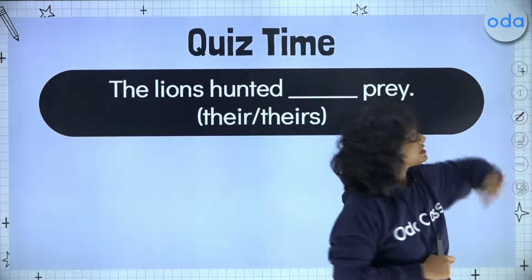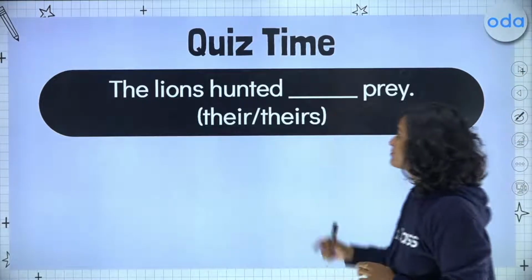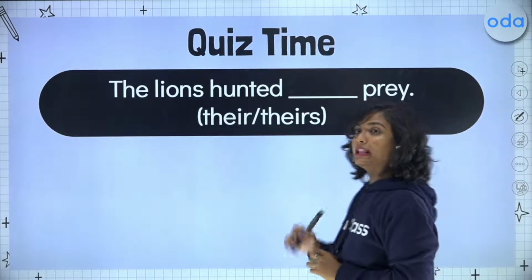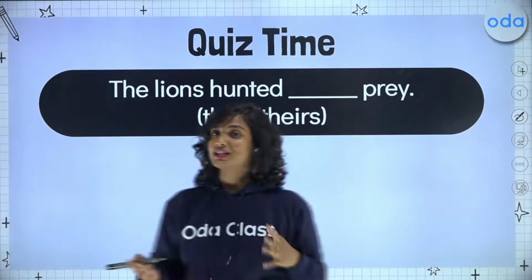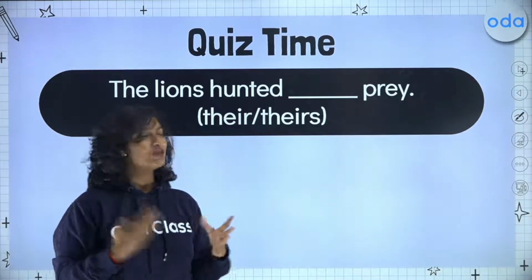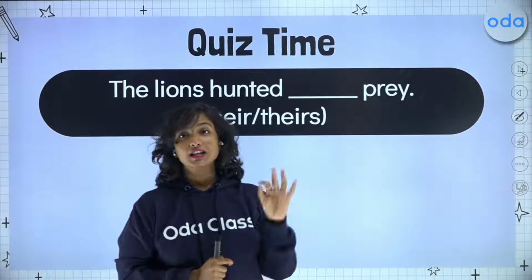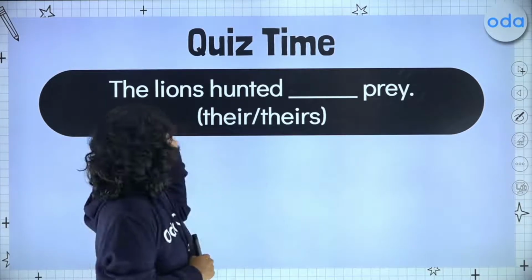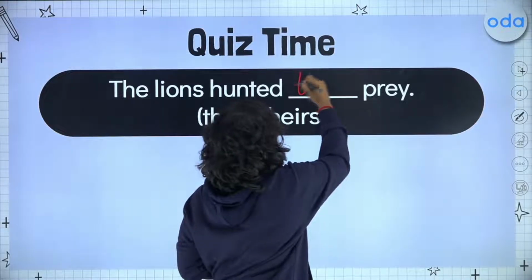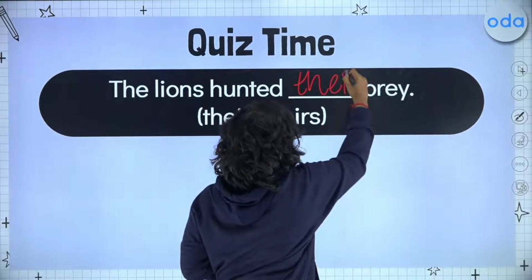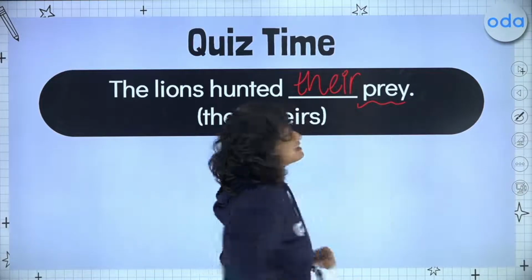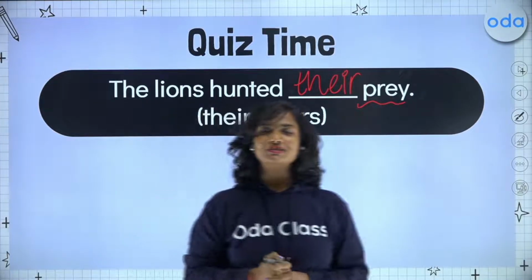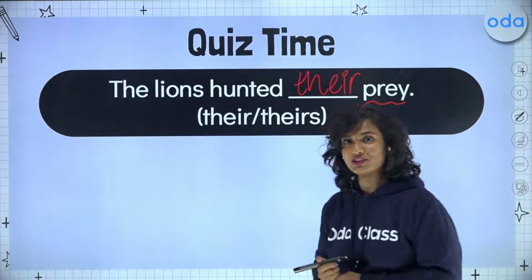Now, I want us to take one last question. The lions hunted blank prey. At this point, it should be very easy for you to identify whether we should use the possessive pronoun or the possessive adjective. The lions hunted their prey. Our noun is right after, which means that we must use our adjective here.